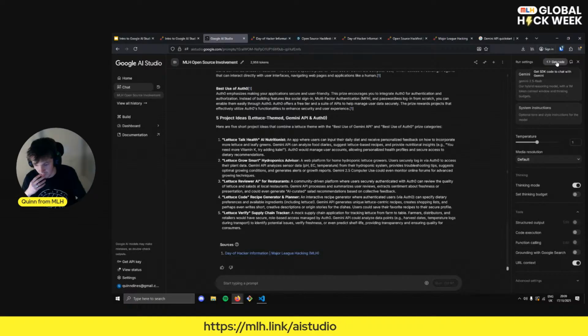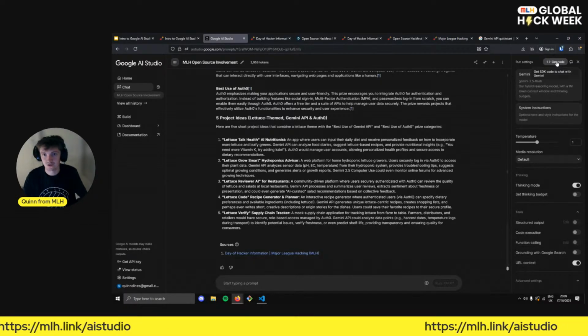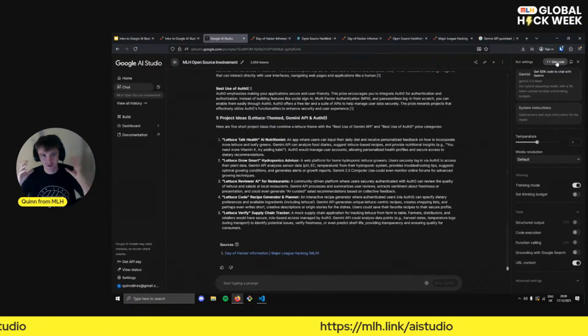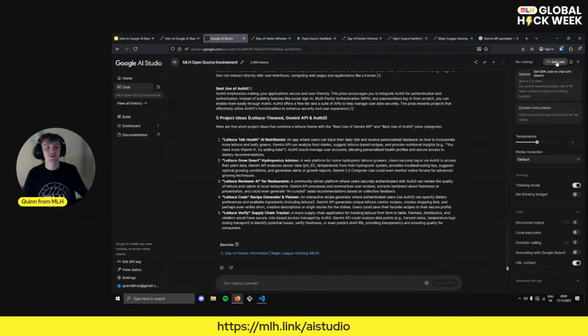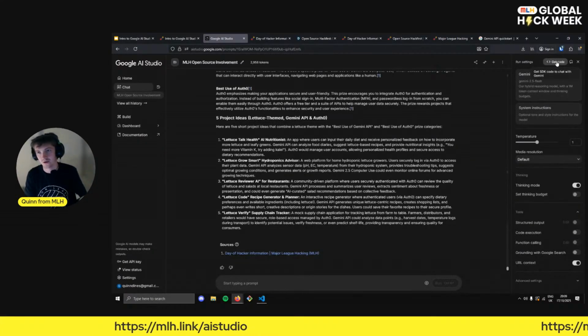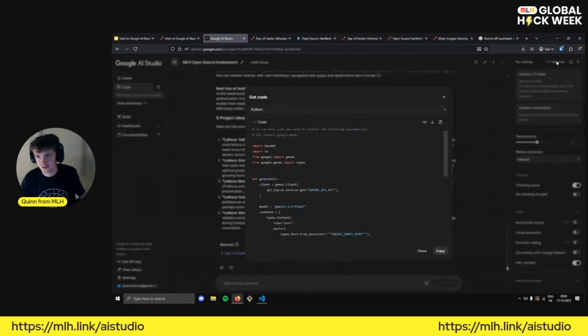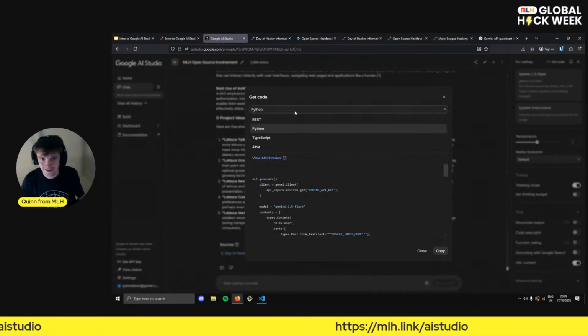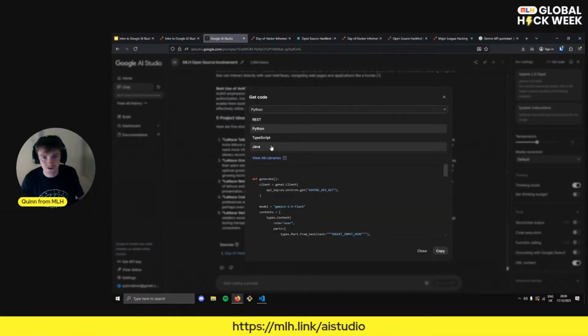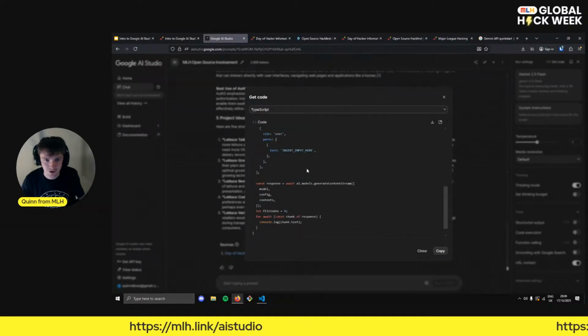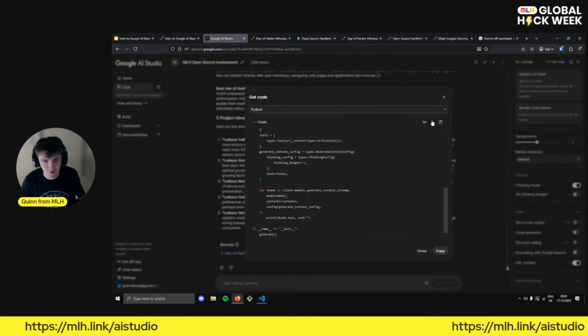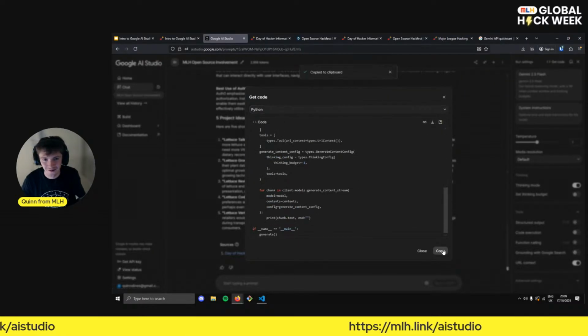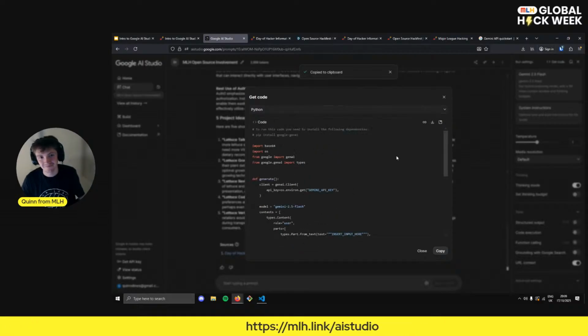Okay, so before we wrap up this example, let's do that. Let's take this code and showcase how easy it is to grab some experimentation that we've done in Google AI Studio and pull it straight into our development environment. So I'm going to click Get the Code, and again we can select a different language. We can have some TypeScript, but again I'm going to pick Python. It's my preference here. Okay, amazing.